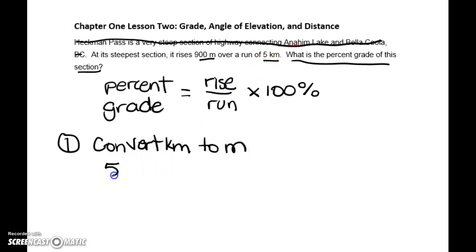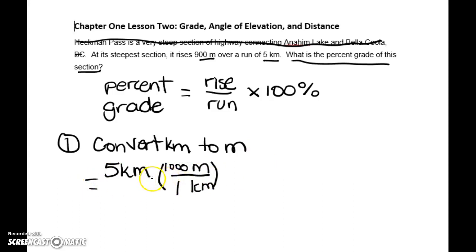Here we know that we have 5 kilometers, and there are 1,000 meters in a kilometer. So we're going to do a method called unit analysis. That's where you multiply by a fraction of equivalent units. Right here we're trying to get rid of kilometers, so kilometers go on the bottom of your fraction, and we're trying to introduce meters, so they go on top. Then you write in what it's equivalent to: in 1 kilometer there are 1,000 meters.